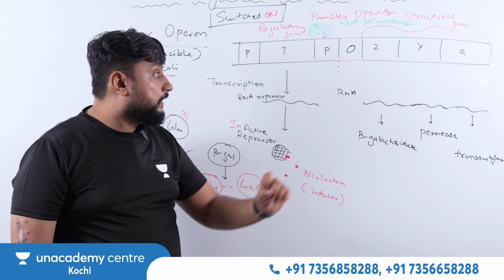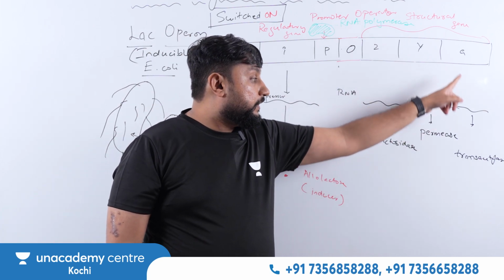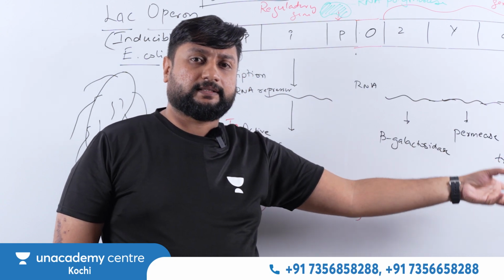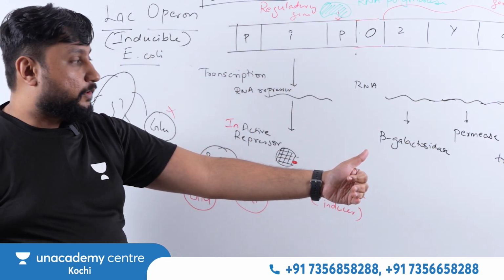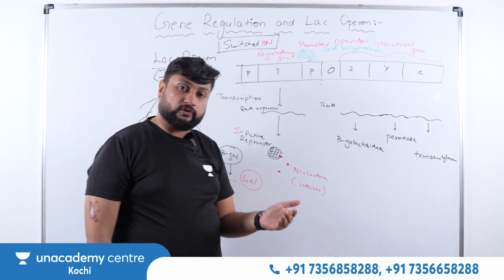A question will be asked in NEET. What will Z make? Beta galactosidase. What will Y make? Permease. What will transacetylase do? It also has a function. It adds the acetyl group to beta galactoside. Got it? So in this way, you can see the gene become from switch off to switch on.